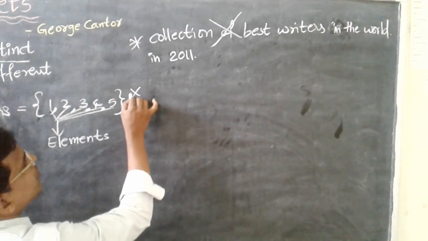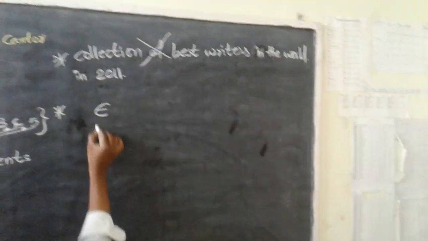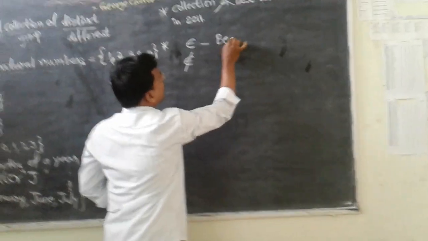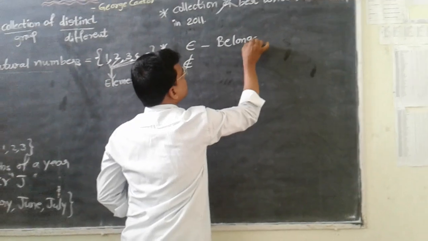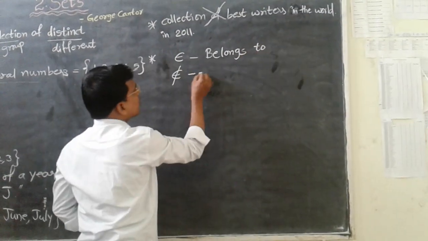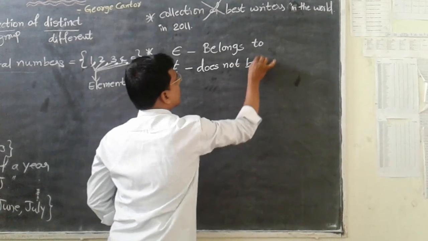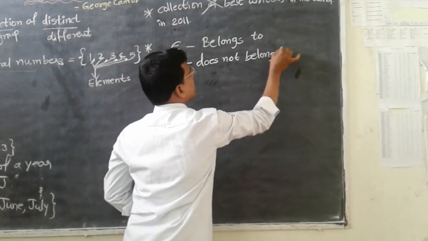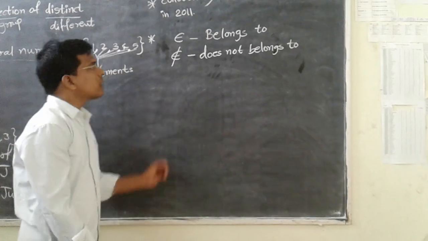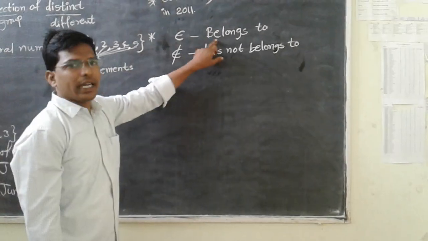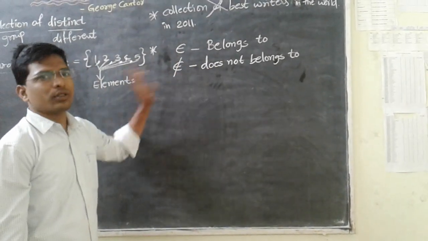Okay. Next, one more concept. These are the symbols: belongs to, does not belong to. Okay, so this is the belongs to sign and the does not belong to sign.